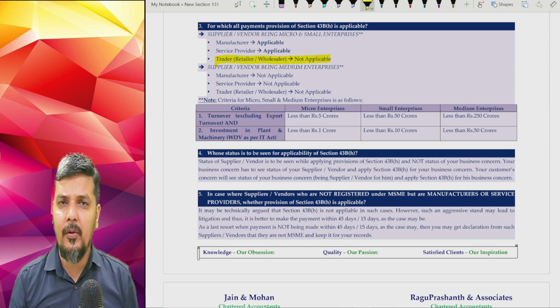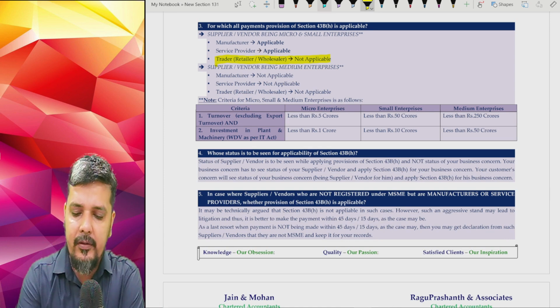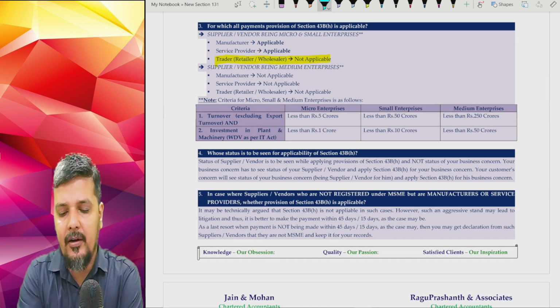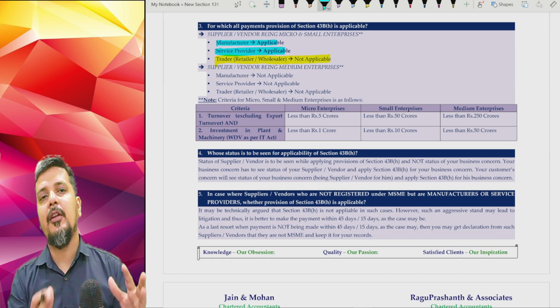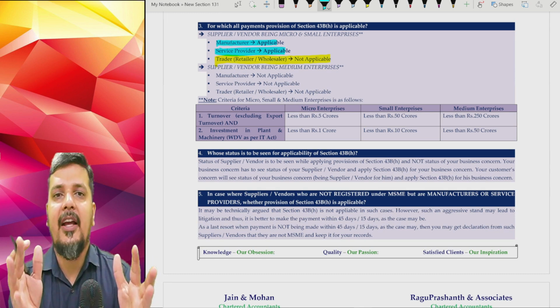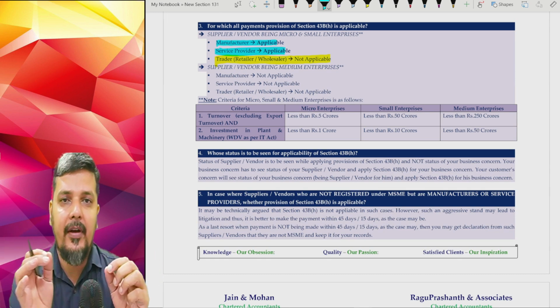That will not be disallowed. All you have to worry about is, in that list of creditors, focus on manufacturer and focus on service provider. For manufacturer and service provider, you have to make the payment within the time frame of MSME Act. Only for manufacturer and service provider.